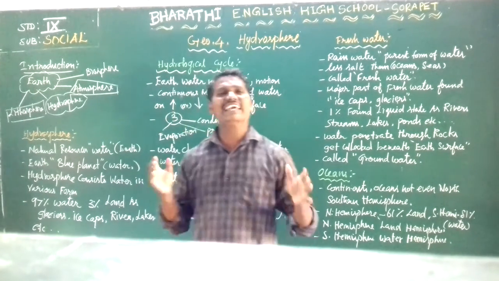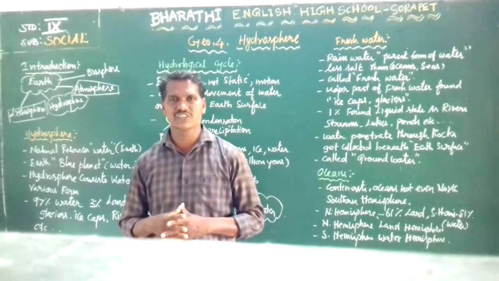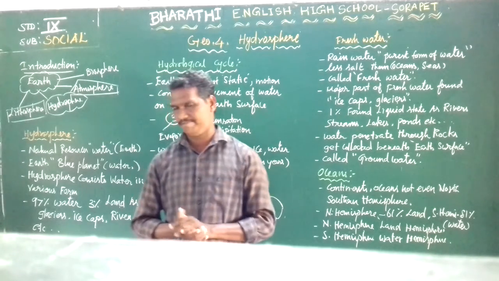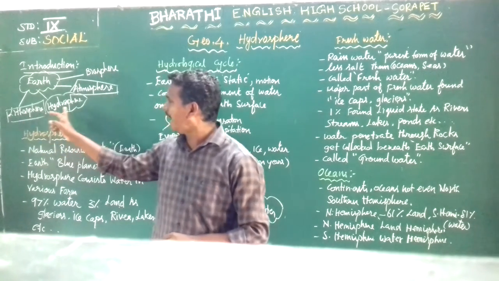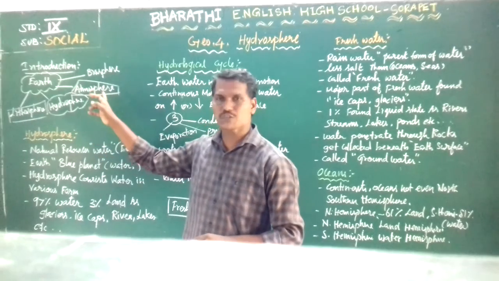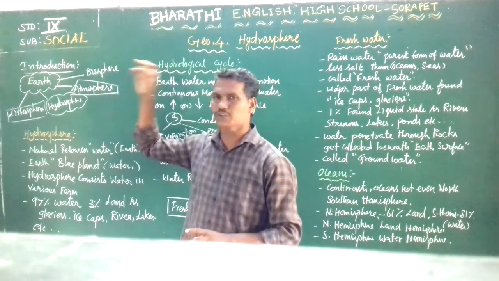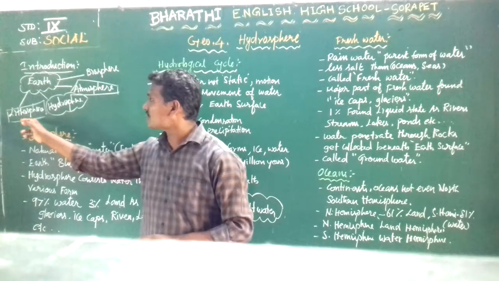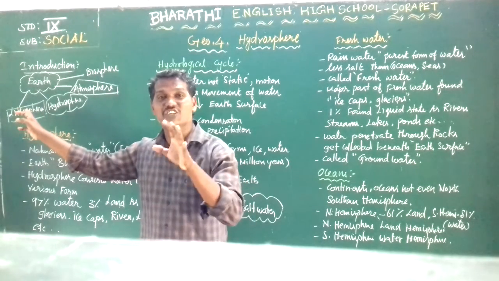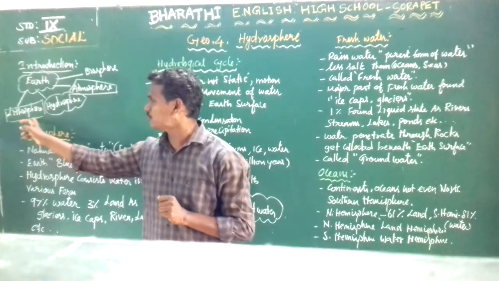And the Earth has 4 spheres: lithosphere, hydrosphere, atmosphere, and biosphere. Do you know what that is? Earth is considered to have 4 spheres.